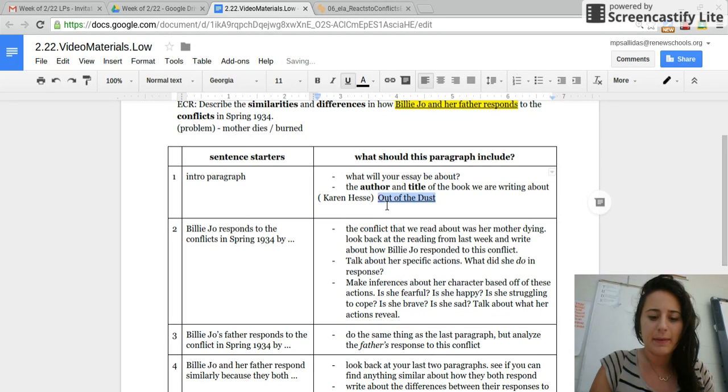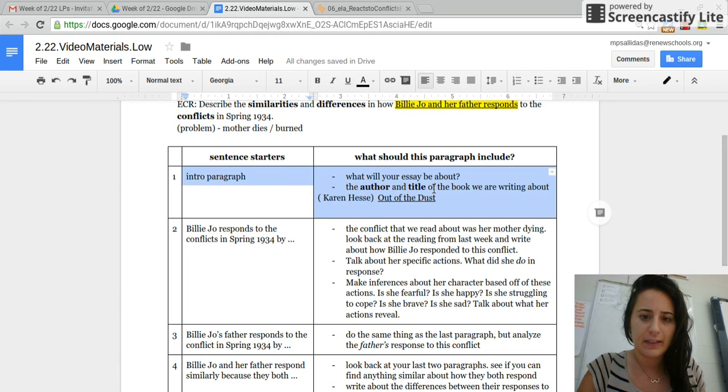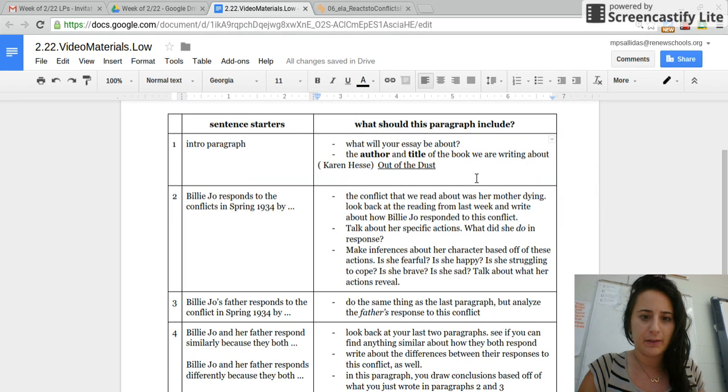So go ahead, make sure that you indent it, but at the top, write an intro paragraph that does these things. Unpause when you are done.